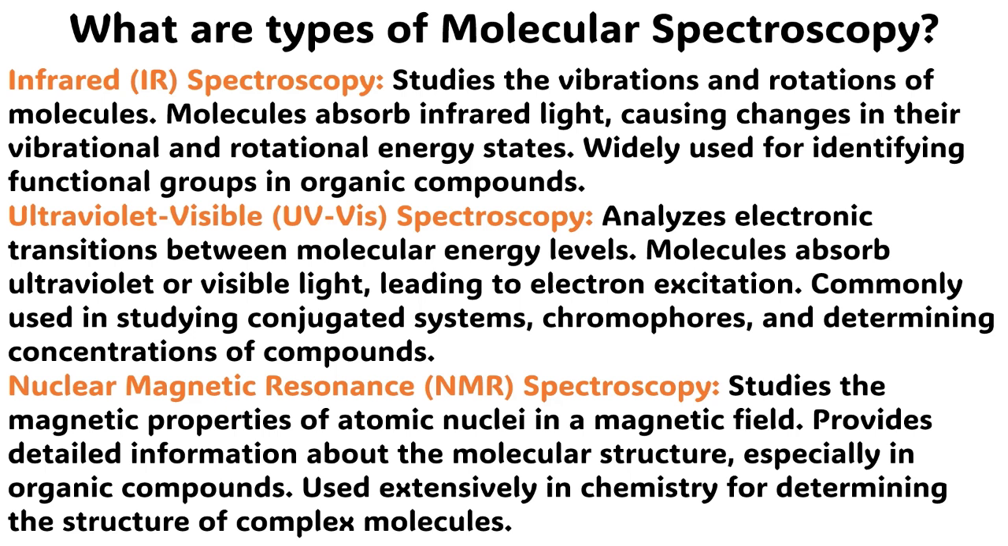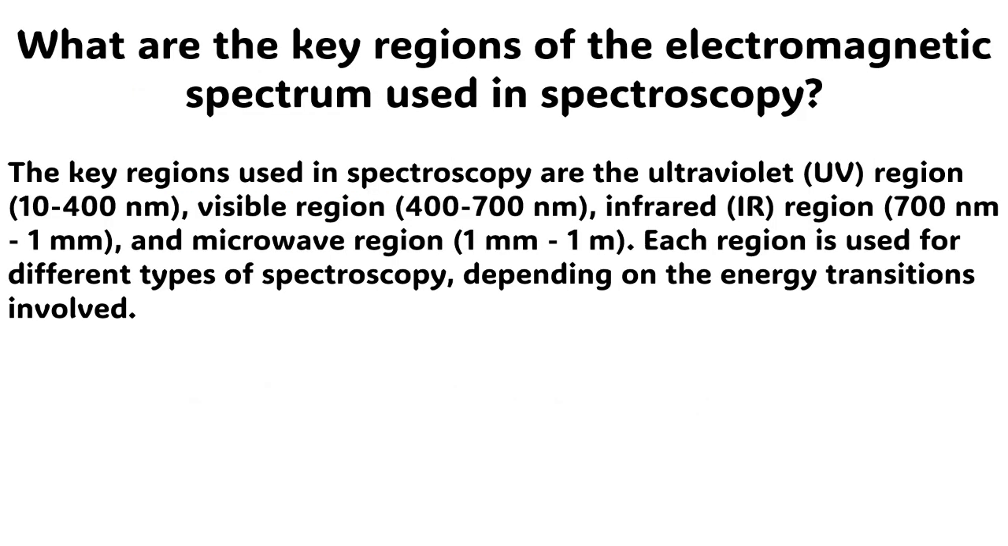Most commonly and most informative is nuclear magnetic resonance (NMR) spectroscopy, which studies the magnetic properties of atomic nuclei in a magnetic field. Provides detailed information about the molecular structure, especially in organic compounds. Used extensively in chemistry for determining the structure of complex molecules.